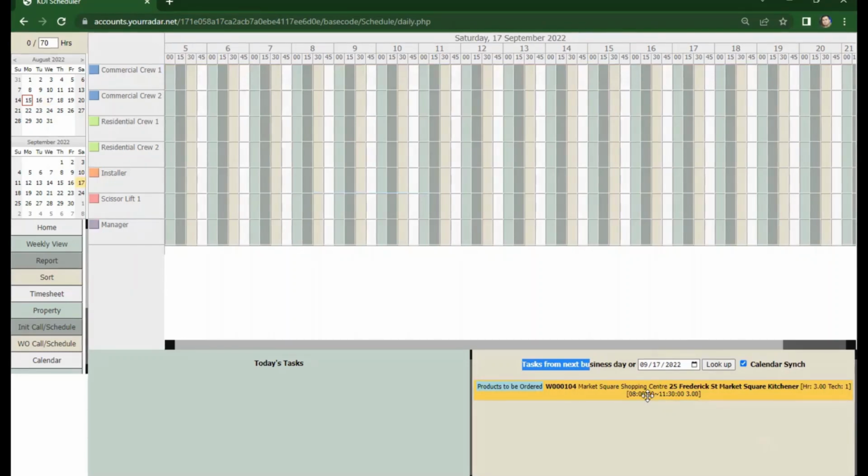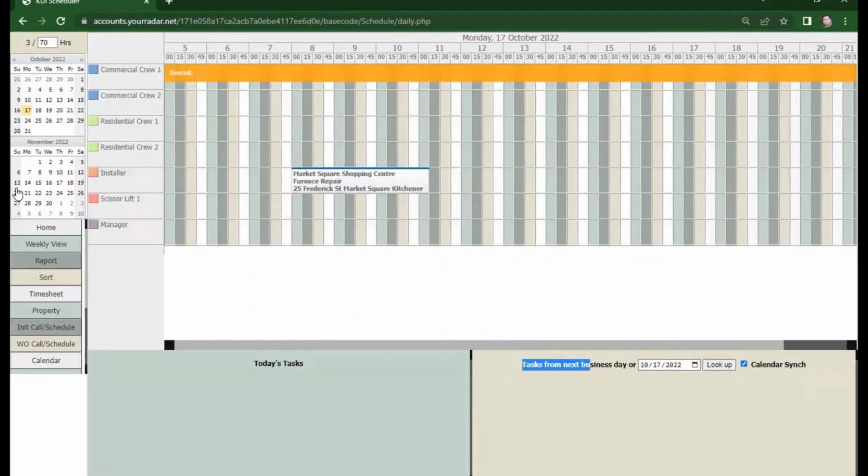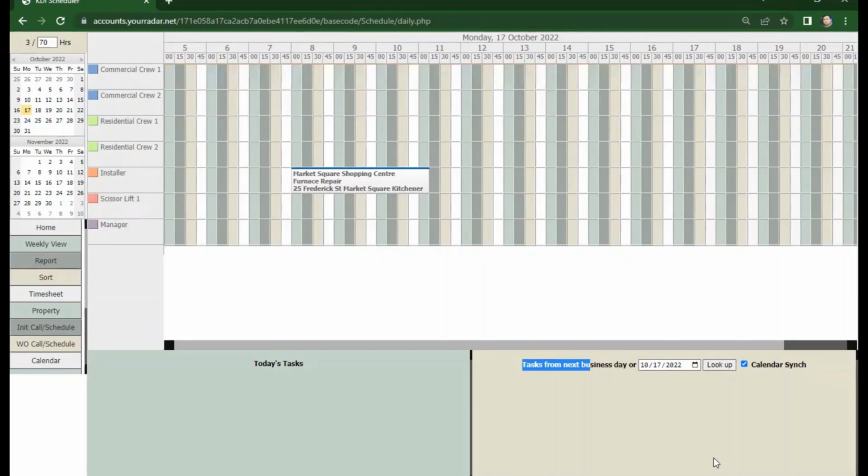Same procedure. If your available installer or available technician is installer on September, just click, drag and drop to installer. Just continue the procedure until December or until the last day it was scheduled, which is December 17 of 2022. And that's how we schedule the job and assign it to an available installer.